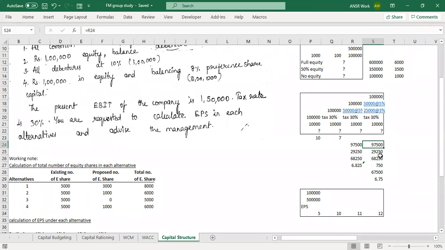Perfect. Now on that, we have to pay tax, right? So this is profit before tax, PBT. Now we have to pay tax. Tax is at the rate of 30%. That comes to how much? It comes around 68,250. Perfect. That is your PAT, profit after tax. Now, if that's the PAT, you have to deduct the preference dividend also. What is the preference dividend amount? 3% of 25,000. Perfect. That comes to 750. Now you deduct the preference dividend from PAT. That comes to 67,500. Now divide by 10,000. 6.75. Perfect.